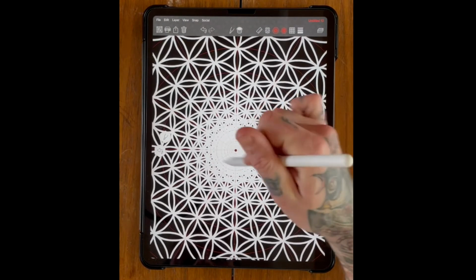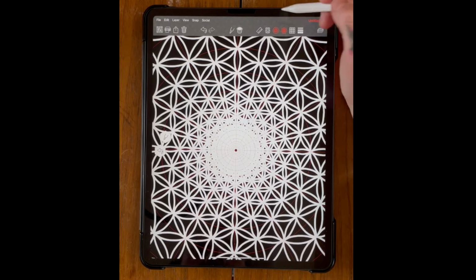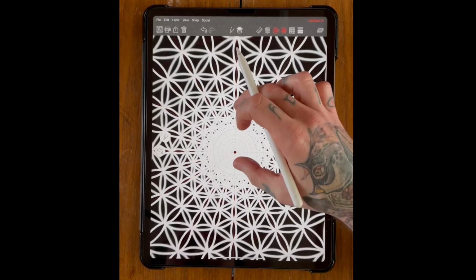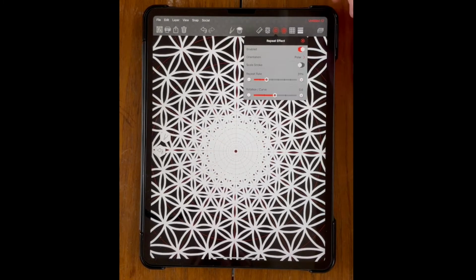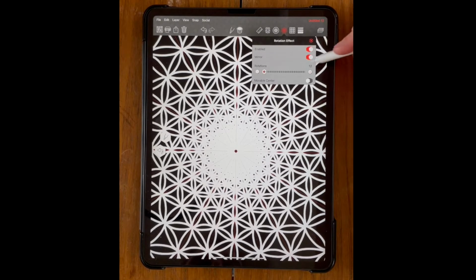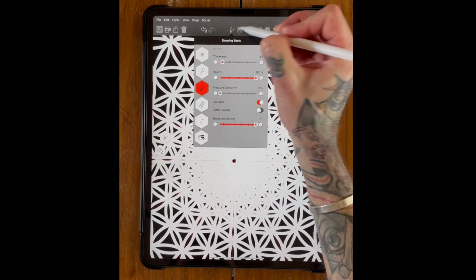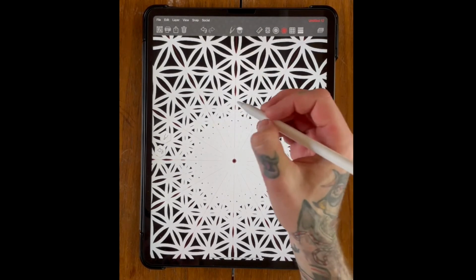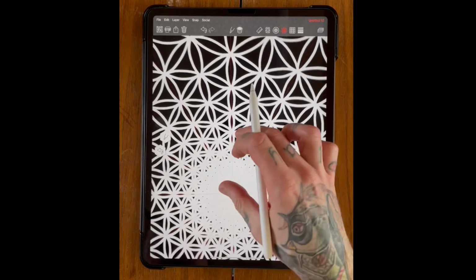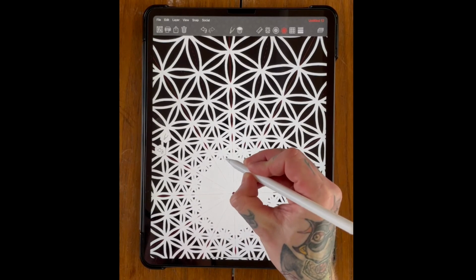I like to add something in the center because I think the design looks a little bit empty at this point in the center. So what I'm going to do is I'm going to come back up here and turn the polar effect off. You want to disable that for the time being. So we're just going to be using this rotational effect. You can keep the rotational effect at 12 for the time being. Keep your marker tool with the white color on, and I'm just going to come up here and just erase a couple of these little bits that I don't actually want to see in the design.